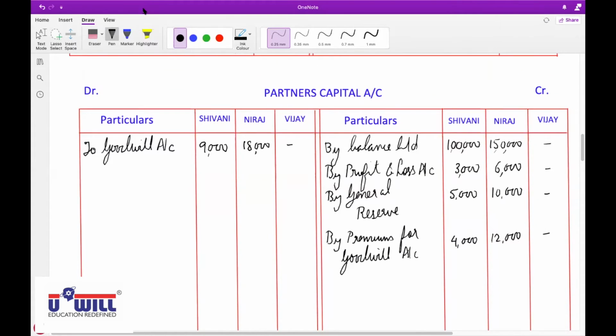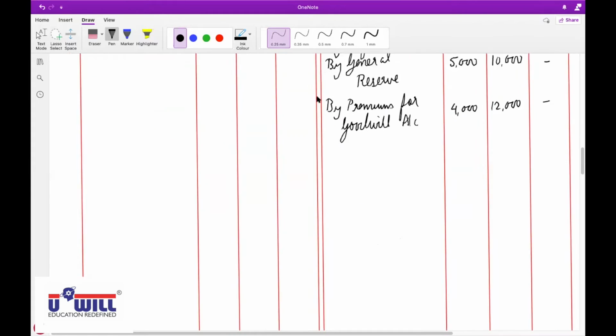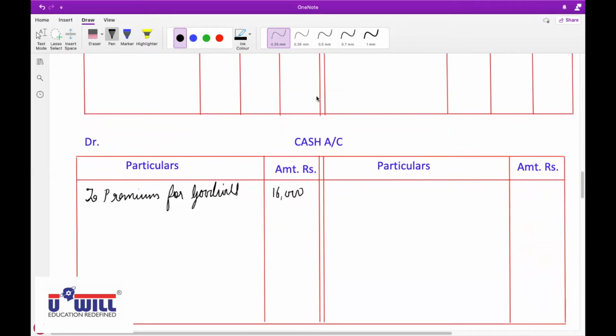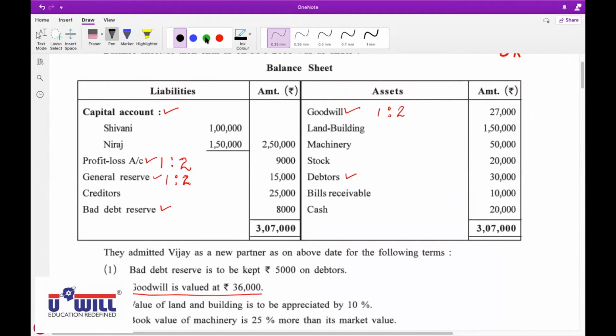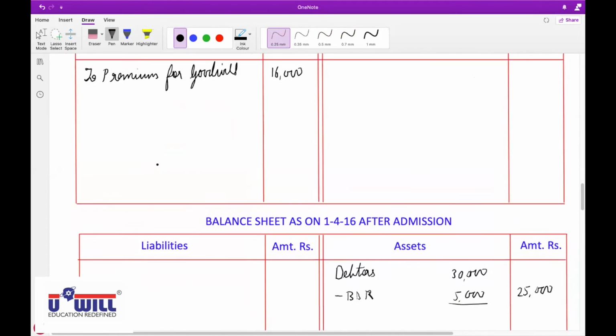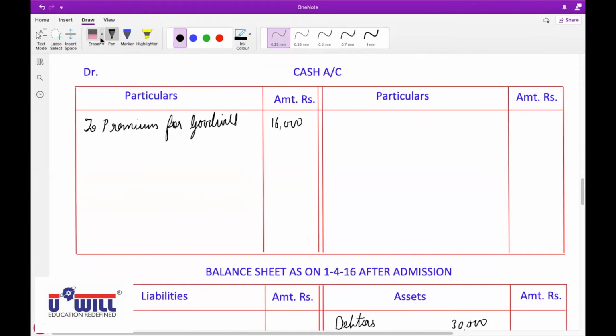Okay, raise your hand who did not understand this. Yes, Chirag. Sir, in the balance sheet, the cash balance is given, that we have not recorded in the cash account. Yes, all of you put a tick on the cash balance given in the balance sheet, 20,000. In the cash account, it will come as opening balance, to balance brought down.